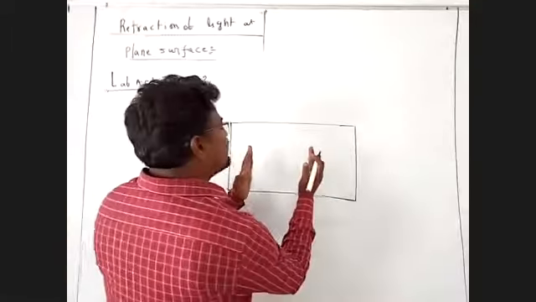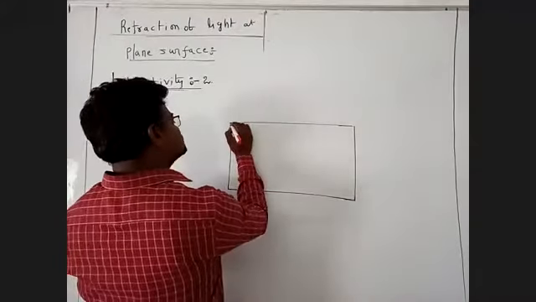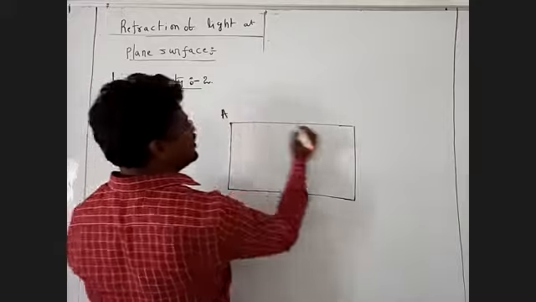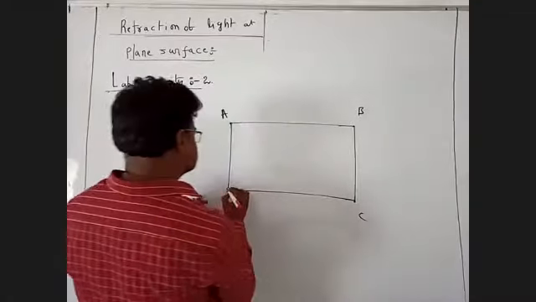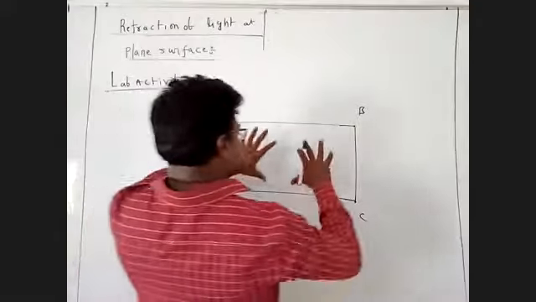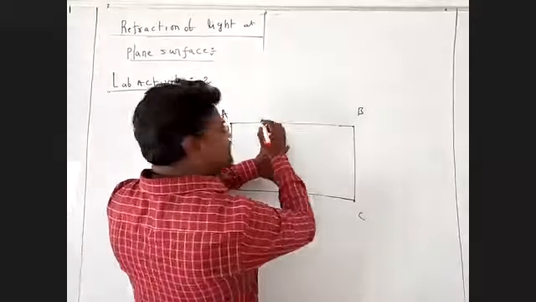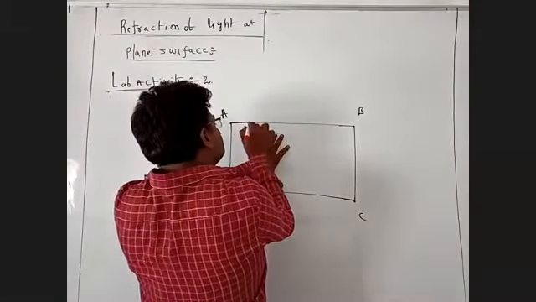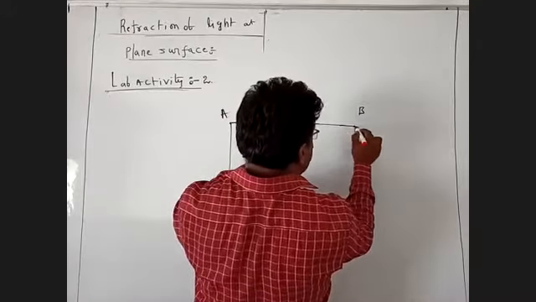So the glass slab is kept on the middle of the paper, and this corner is A point, this is B point, this is C point. Now the glass slab is placed on the paper, so we have to draw the outlines of the glass slab.